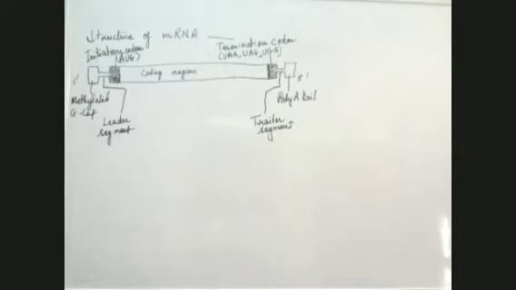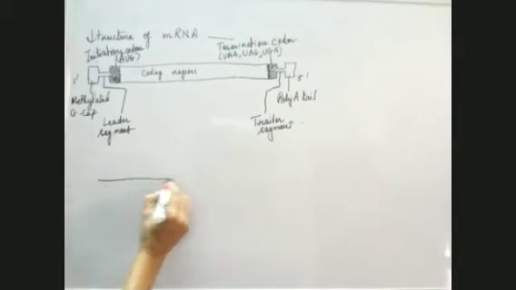Now how is this messenger RNA, the one which I have drawn, formed? This is formed from the hnRNA. hnRNA had both introns and exons. The introns were removed, and what was left was the structure which has only exons.